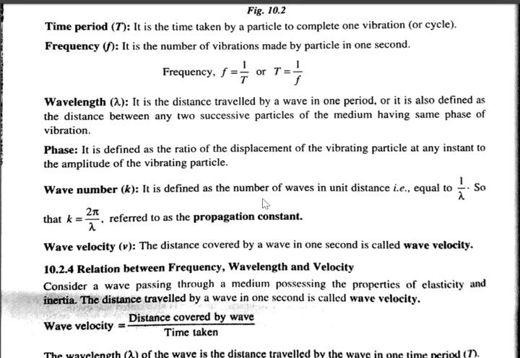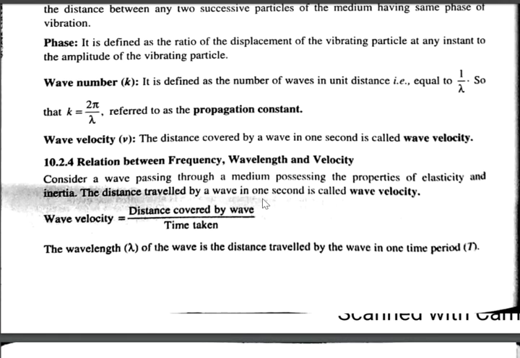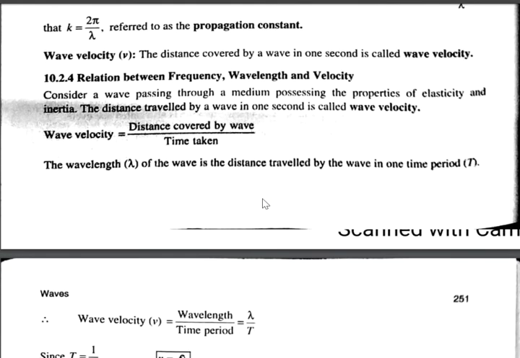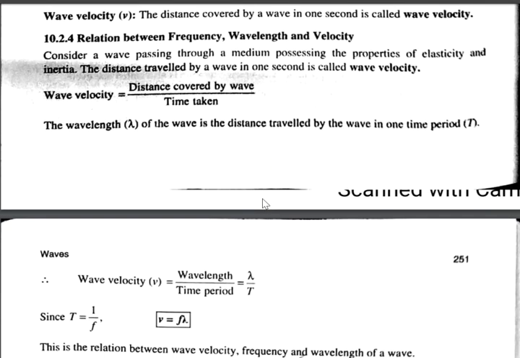And then wave velocity. Wave velocity is the distance covered by the wave in 1 second and is called wave velocity. So remember, wave velocity is different from particle velocity. Next, you know the relation between frequency, wavelength and velocity of the wave.